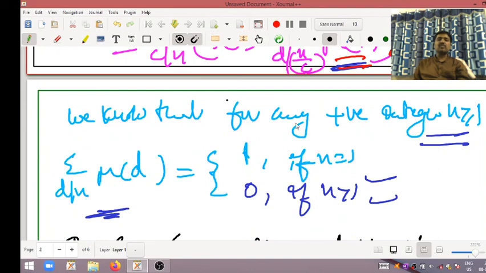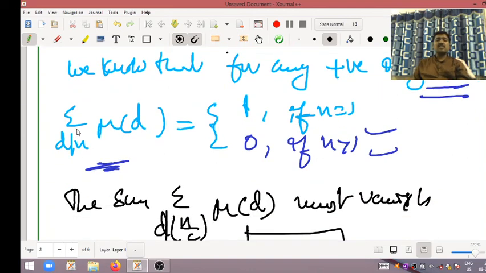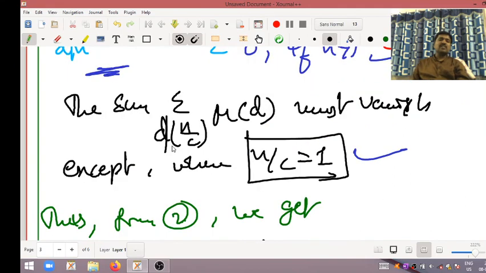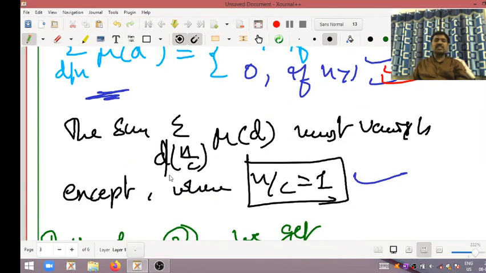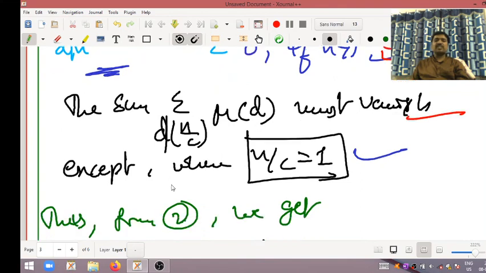Call it as equation 2. We all know that for every positive integer n greater than or equal to 1, summation d divides n Mobius of d is equal to 1 if n is equal to 1, and this value becomes 0 if n is greater than 1. So don't forget this result, that one we are using. Summation d divides n divided by c into Mobius of d must vanish except the case n divided by c is equal to 1. Except this case we satisfy this condition.